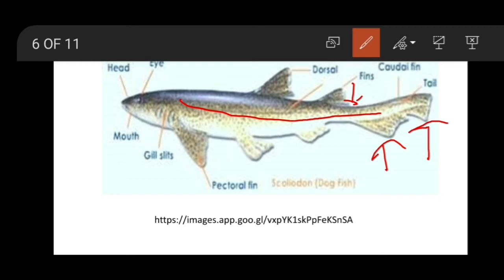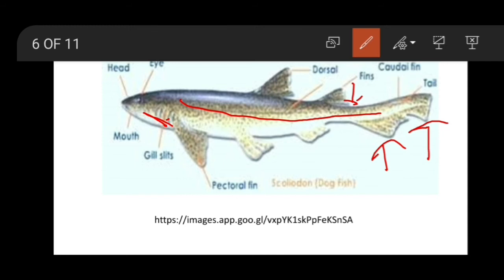Again, external gill slits. You can see here these are the external gill slits. Now the lateral line. This line is the lateral line. It extends longitudinally and marks the position of the sensory receptors underlying the body, and detects waves and currents originating in the water.